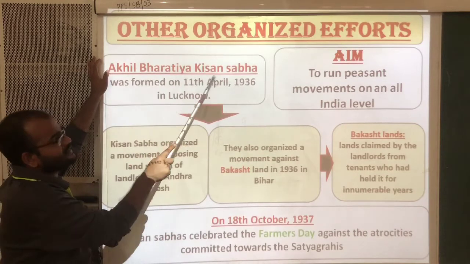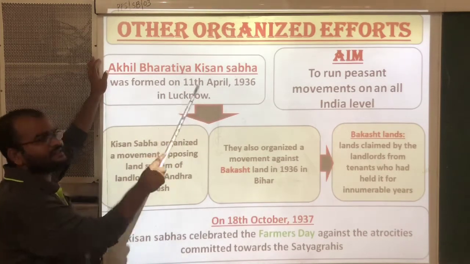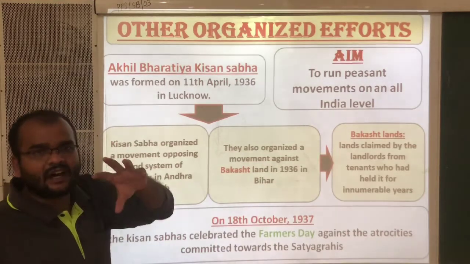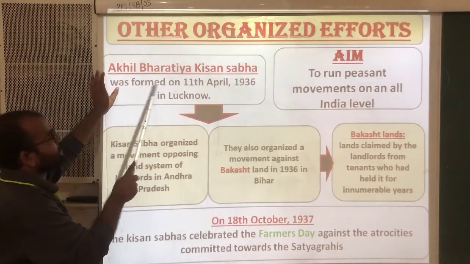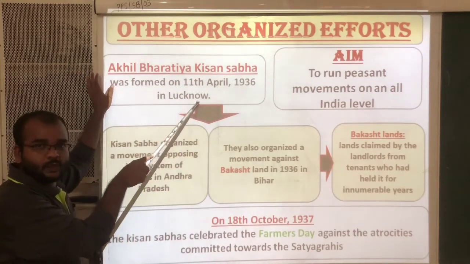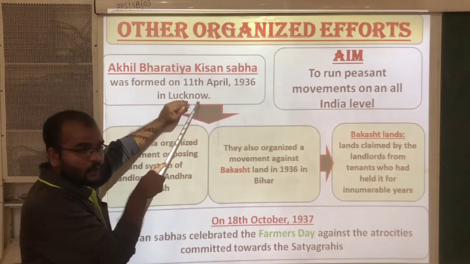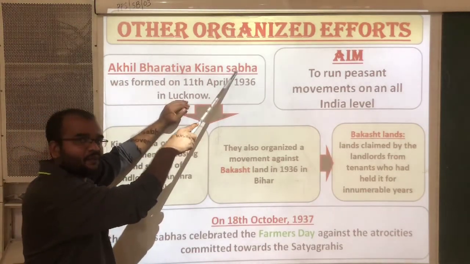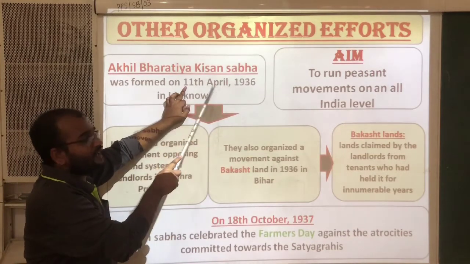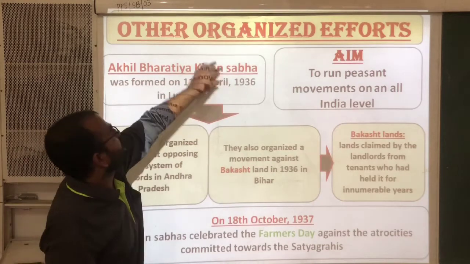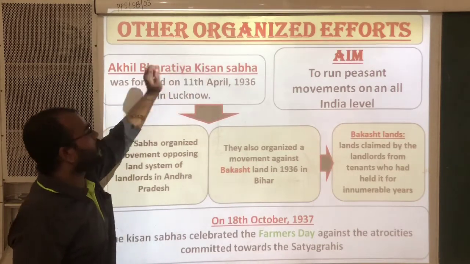This was a farmers' organization, and it was formed on 11th April 1936 in Lucknow. On this date, this Kisan Sabha was formed.